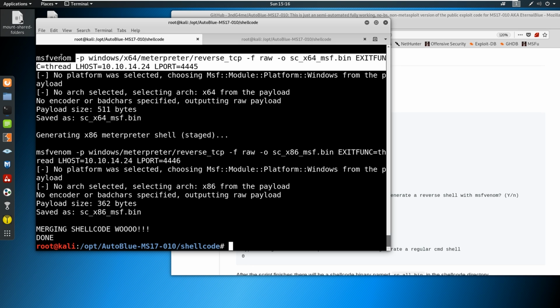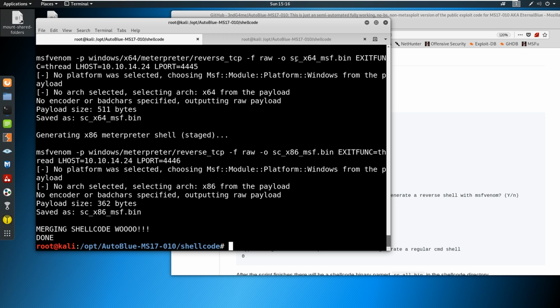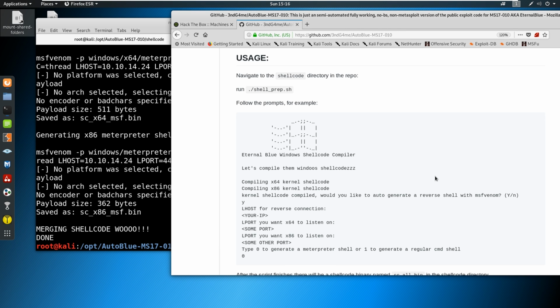And you can see it's just generating a payload for the x64. You see the 64 bin here that it has, and it's generating one for the x86 as well. So 64-bit and 32-bit, different ports, same kind of idea. It's just doing everything for us. We could do this ourselves if we wanted to.